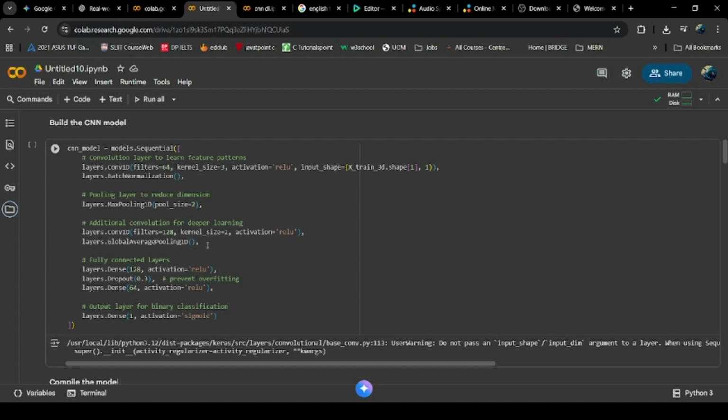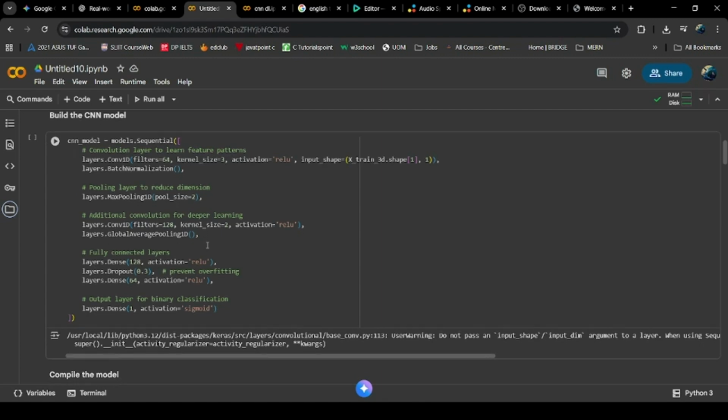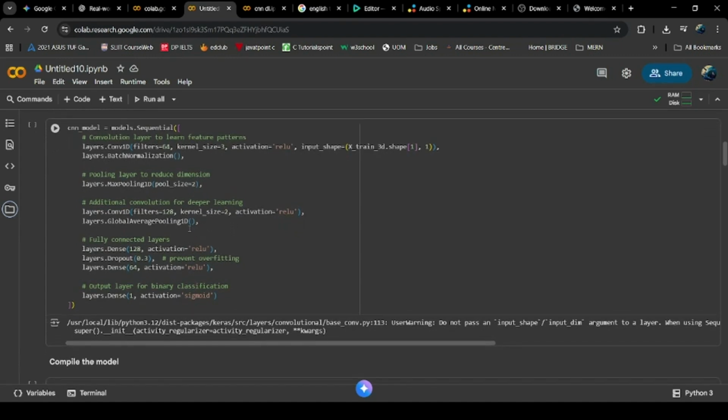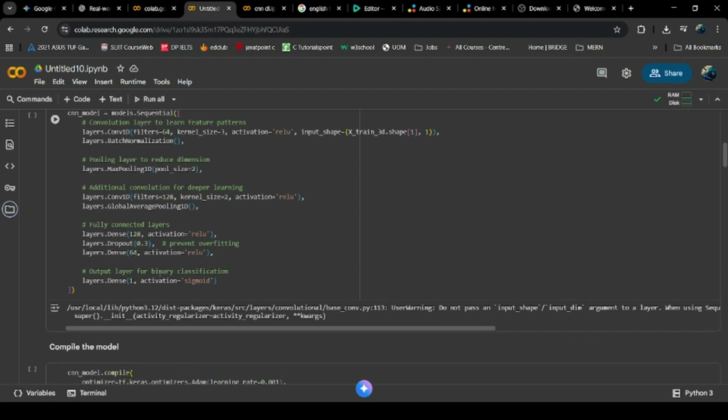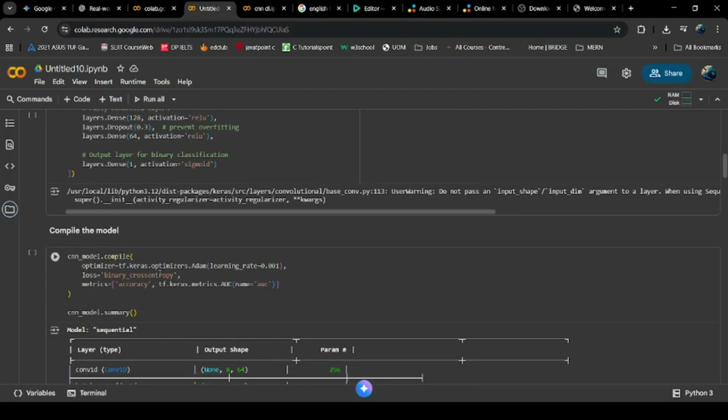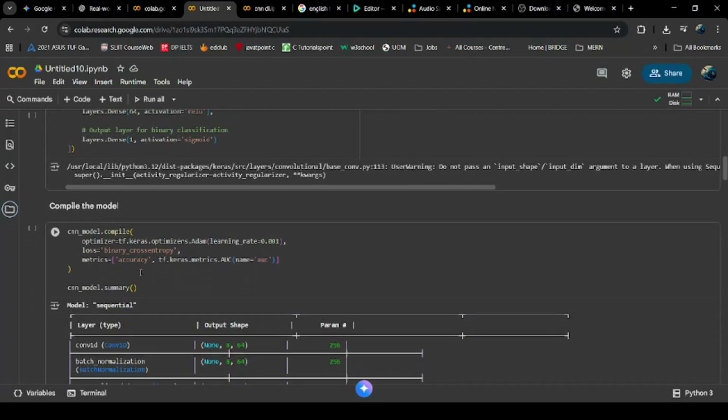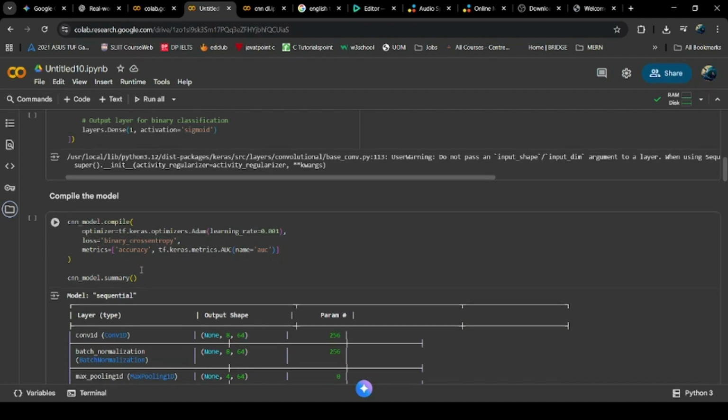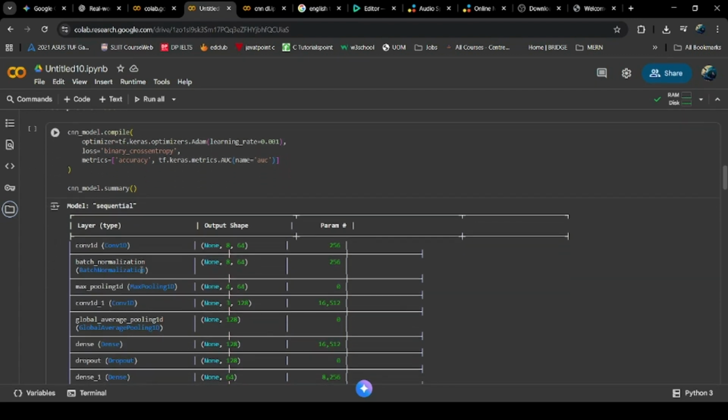We then use global average pooling to efficiently condense the learned features before passing them to the dense layers. A dropout layer is included to prevent overfitting. Finally, the output is a single neuron with a sigmoid activation to output the purchase probability. The model was compiled using the Adam optimizer and the binary cross entropy loss, which is standard for classification. We also monitor accuracy and AUC.